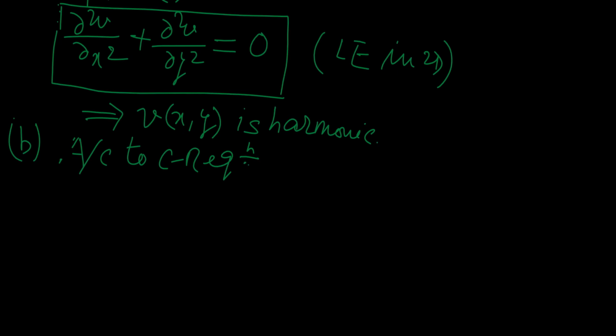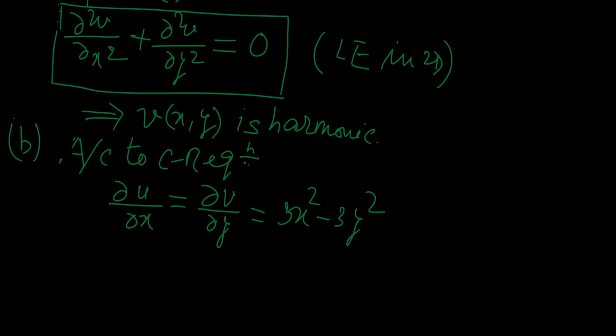In fact, according to CR equation, we know del u del x equal to what? This is in fact equal to del v by del y. And see above, what is del v by del y? This del v by del y is 3x square minus 3y square.